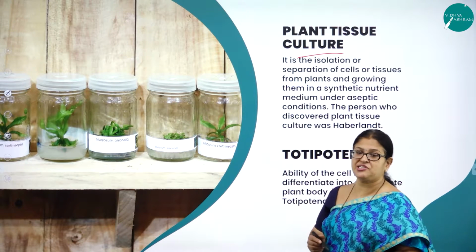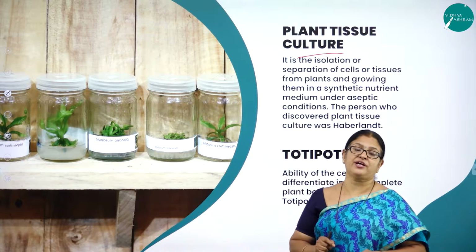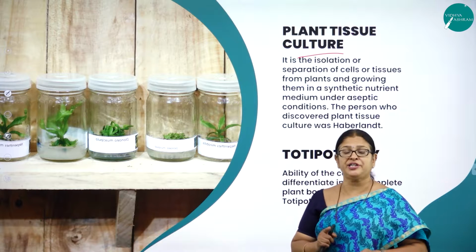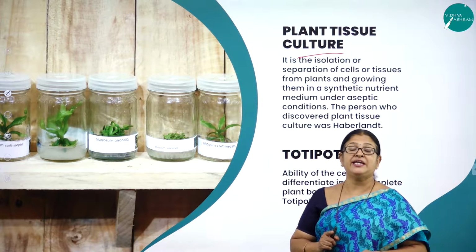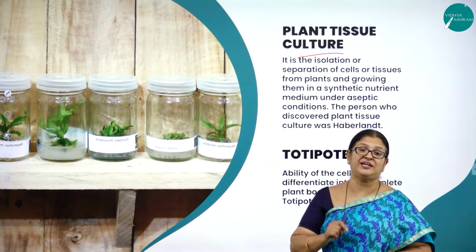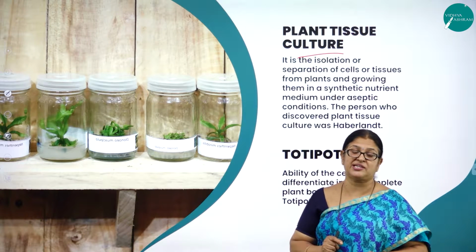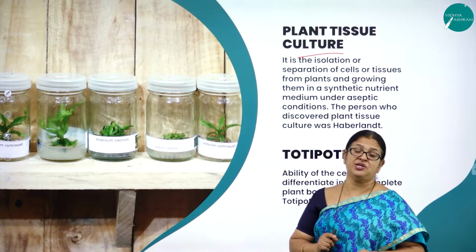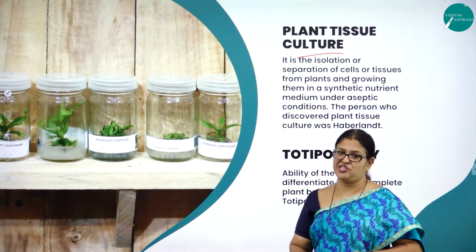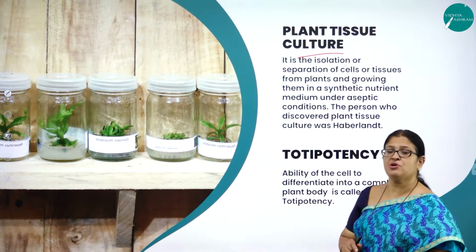So what is tissue culture? It is a method of growing a plant cell, either it might be a cell, plant cell, or a tissue or an organ in an artificial nutrient medium under aseptic conditions. What do you mean by aseptic conditions? Under sterile conditions provided with controlled conditions of light and temperature. Hope you have understood what is tissue culture.